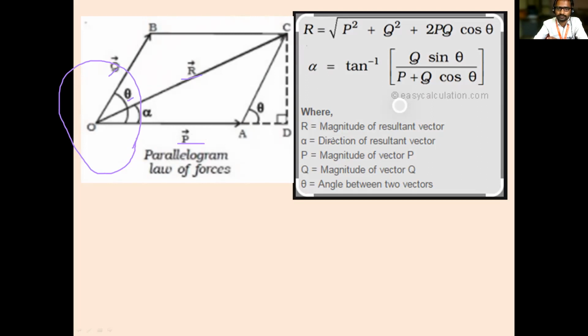Okay, see the statement. One second, I will read it. You will understand.